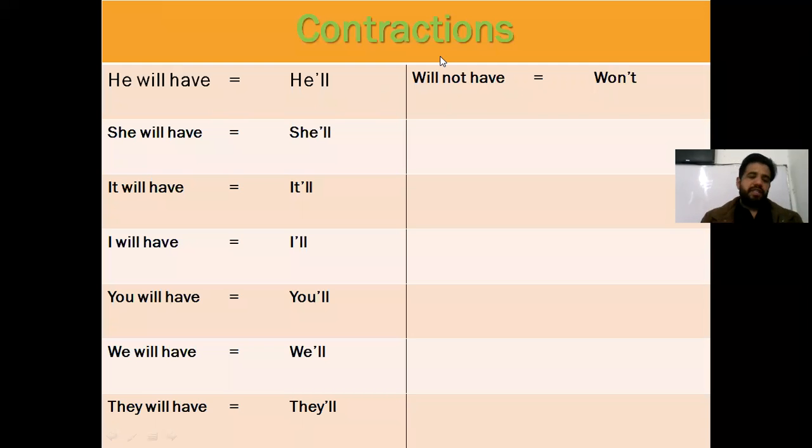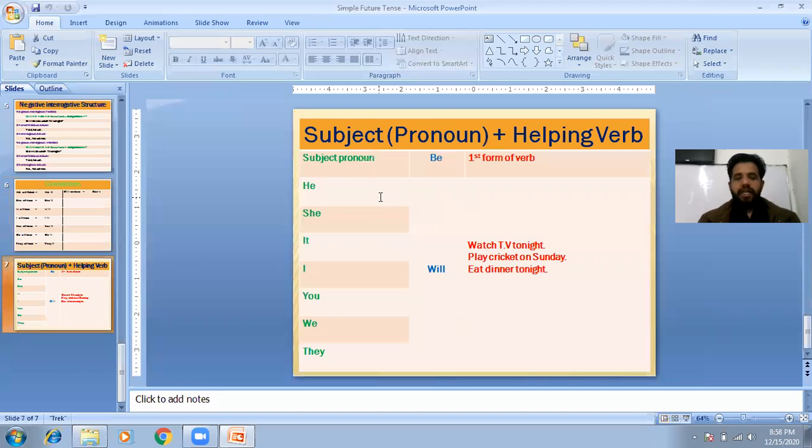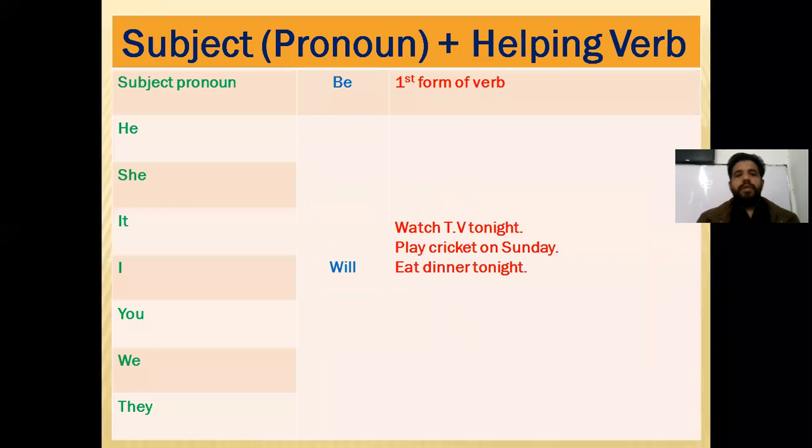Have is not a part of this, and we have to use will actually. So you can use will with all the pronouns, whether it is a singular name or a plural name: he, she, it, I, you, we, they. With all of them you will use will, and it will be followed by the first form of the verb.